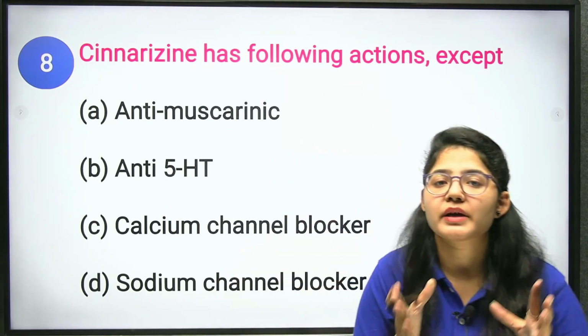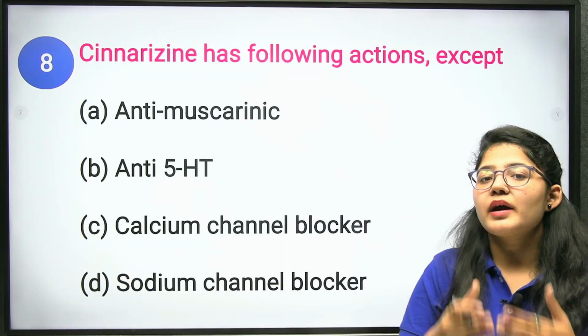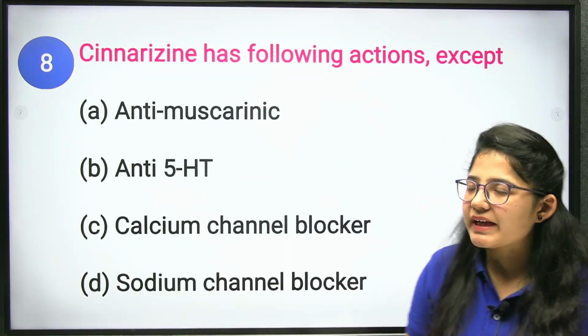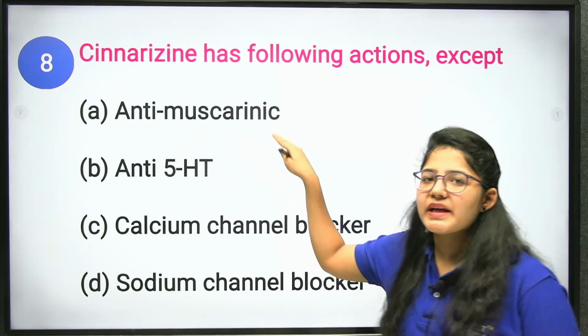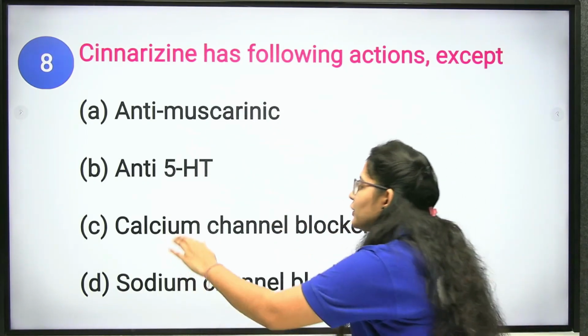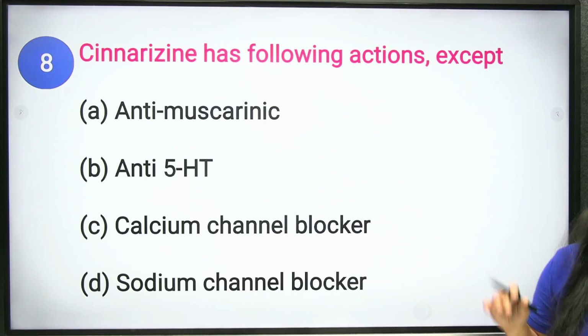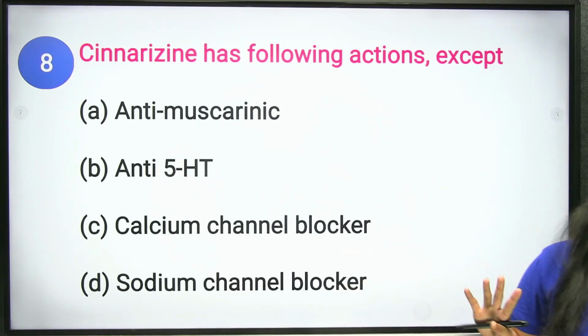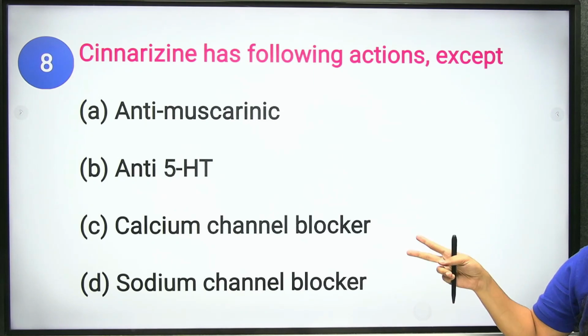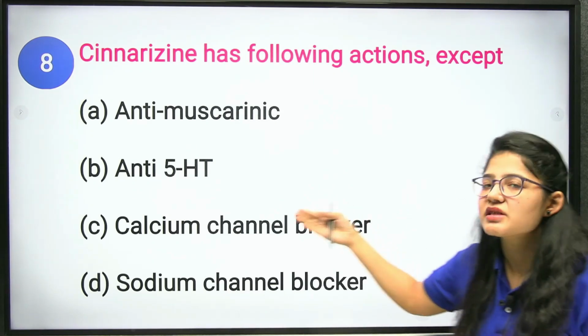It also helps to inhibit the vomiting action. Both 5-HT and antimuscarinic play the same role. Also, your calcium channel blocker, there are two types of blocker, L and T. What happens in L and T? They are present on your smooth muscles.